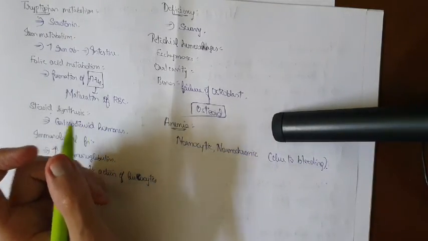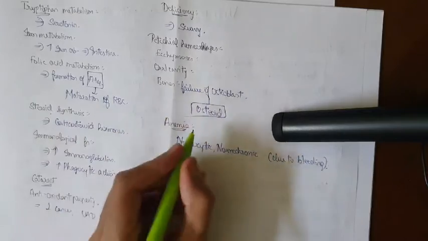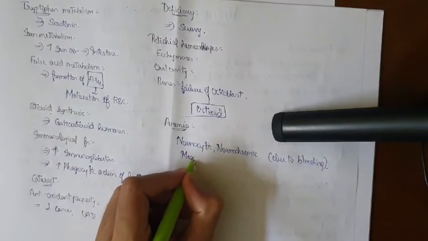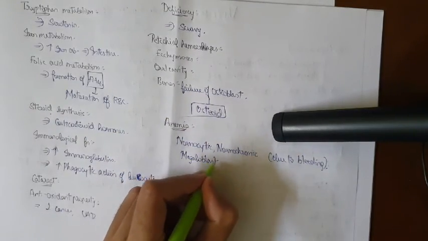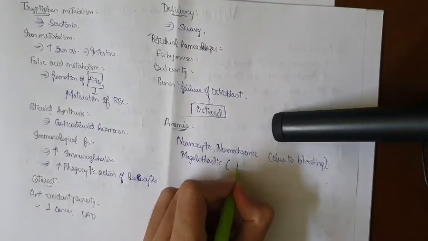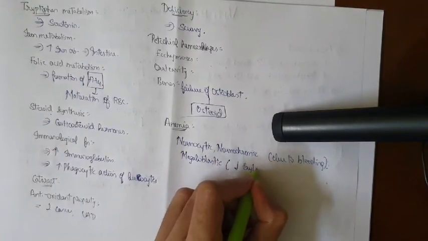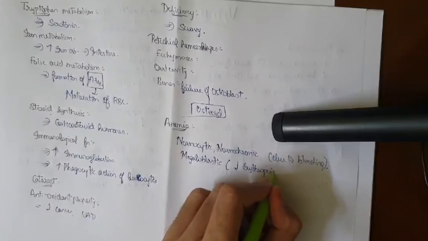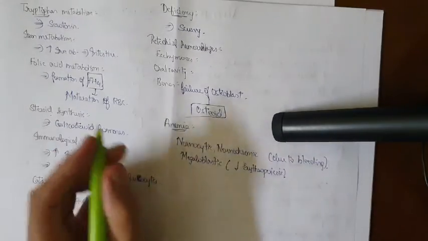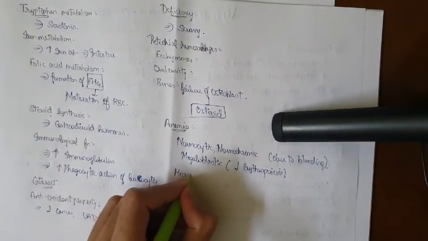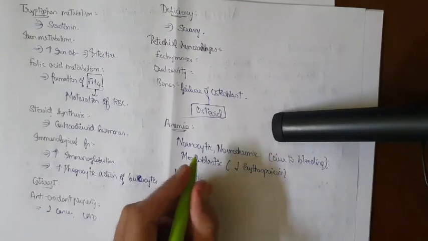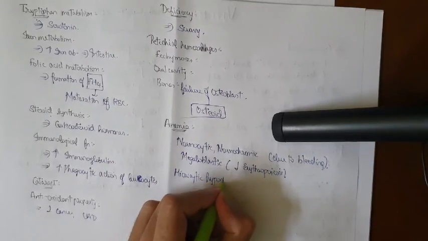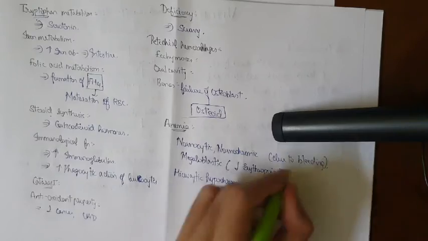Okay. Next, apart from that, you will also get megaloblastic anemia, due to reduced erythropoiesis. Okay. Next, you can also get microcytic hypochromic anemia.